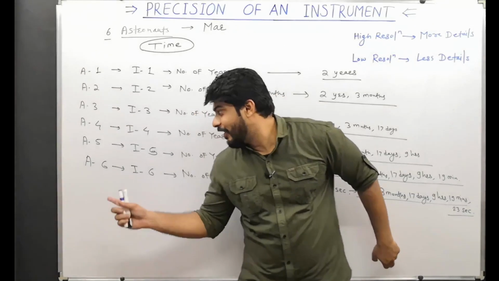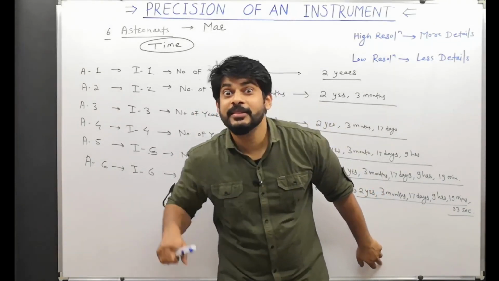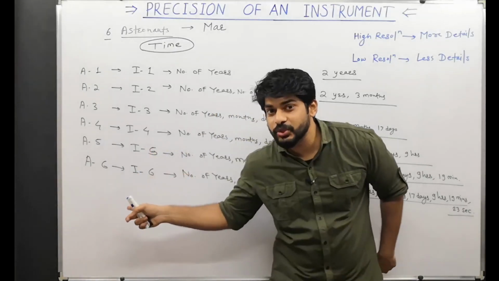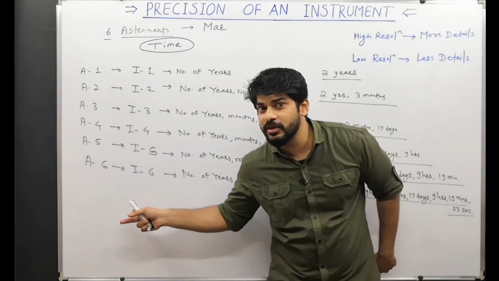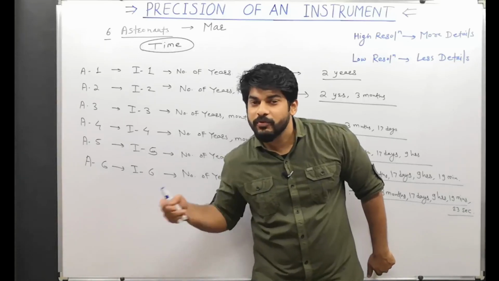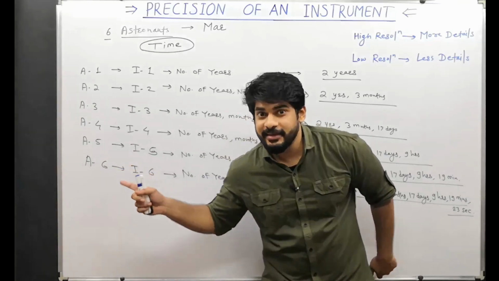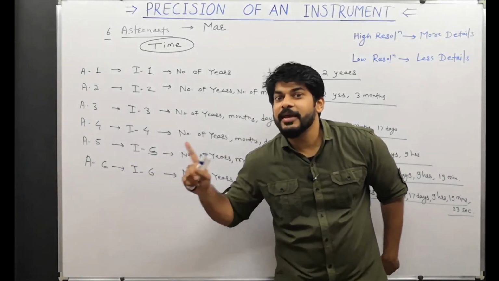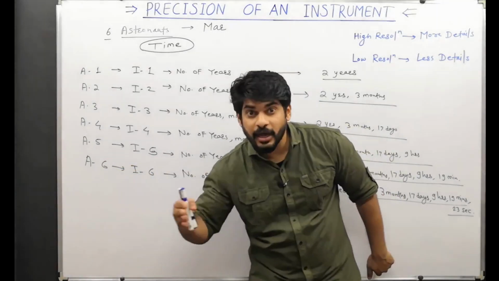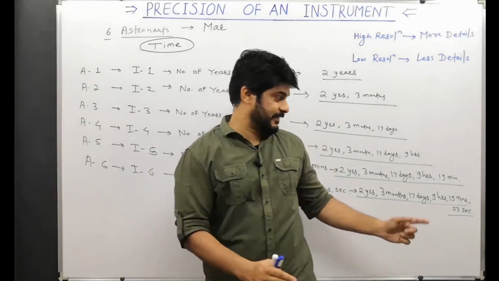That means our last instrument has better resolution. It can resolve any physical quantity to a large extent, which means it can give more details.